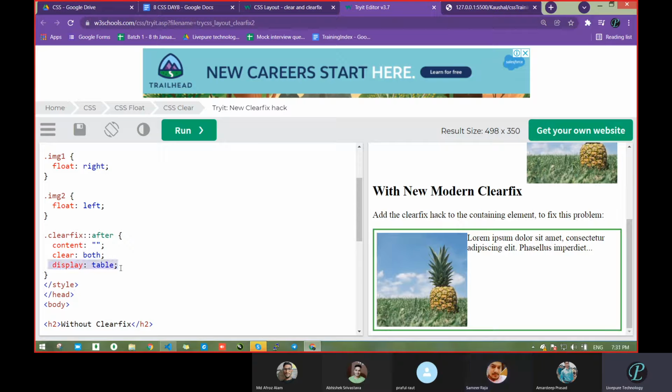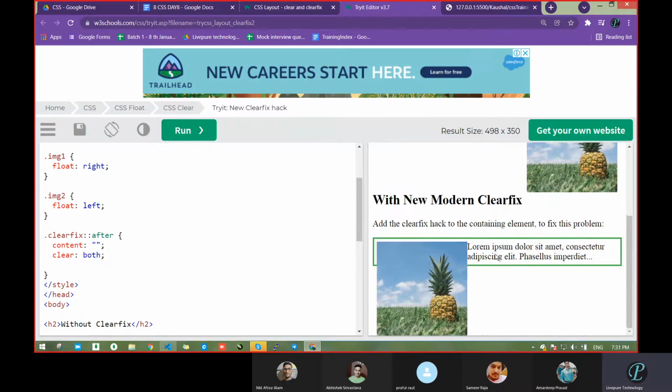Just a display property, like display block, different things were there. So I think remove that display table. What effect is happening? Let's see what it has done. It came empty, meaning it got collapsed as normal.